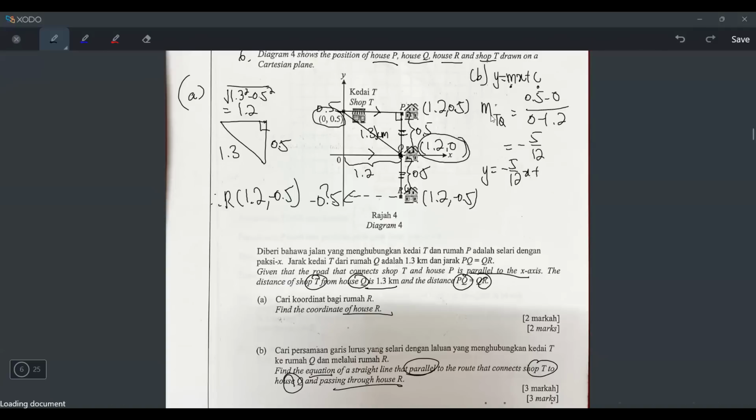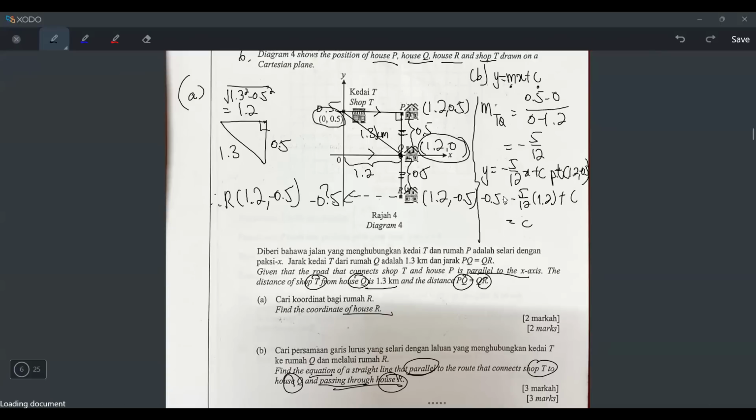So m is negative 5/12, so y equals negative 5/12 x plus c. c is the y-intercept, right? And the y-intercept I don't know, but it's okay because we can use the point it passes through. They said it passes through R, right? It means I can write PT, which stands for passes through, R. R is 1.2, negative 0.5. So now what I do is substitute to find the c. So y I will replace with negative 0.5, equals negative 5/12, x is 1.2, plus c.